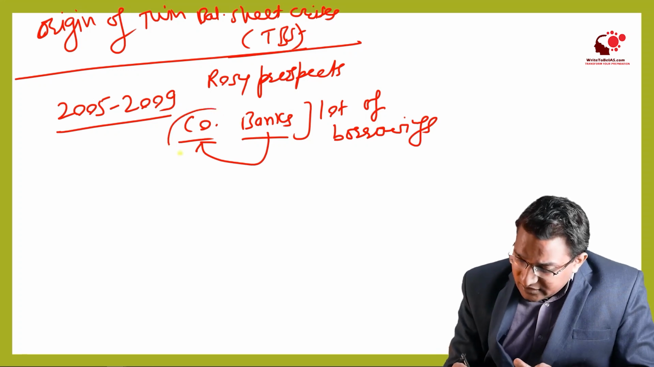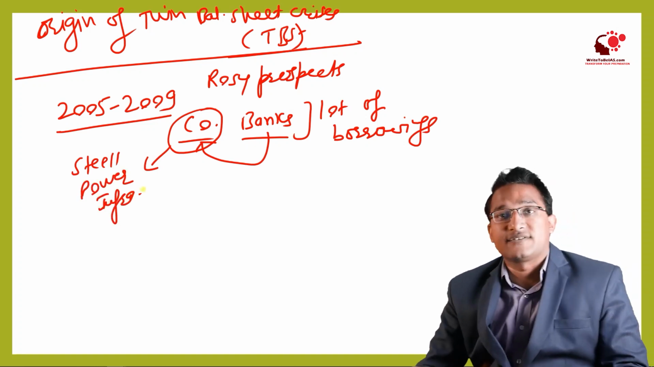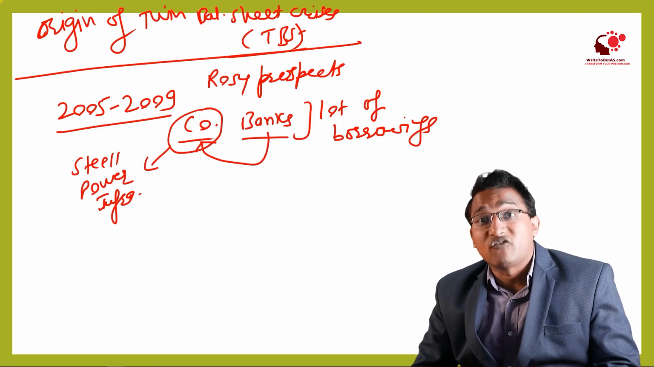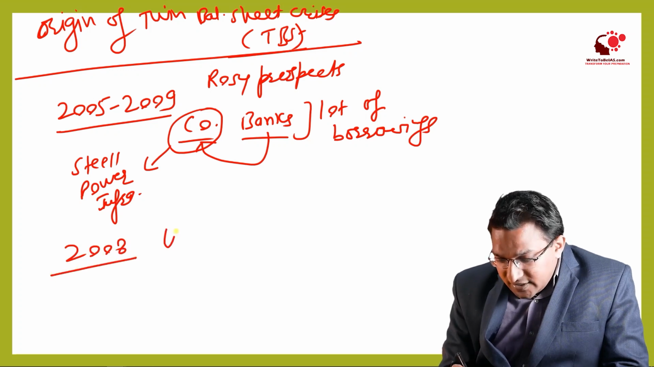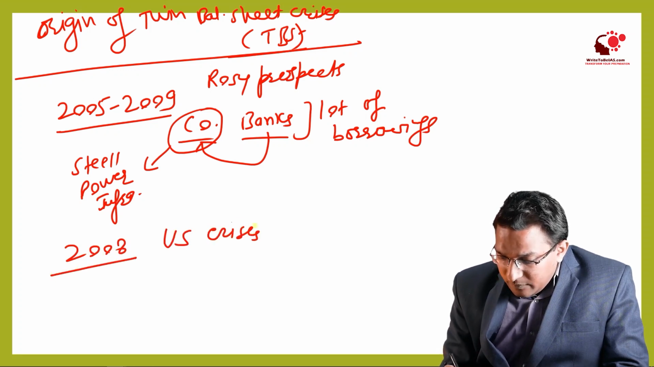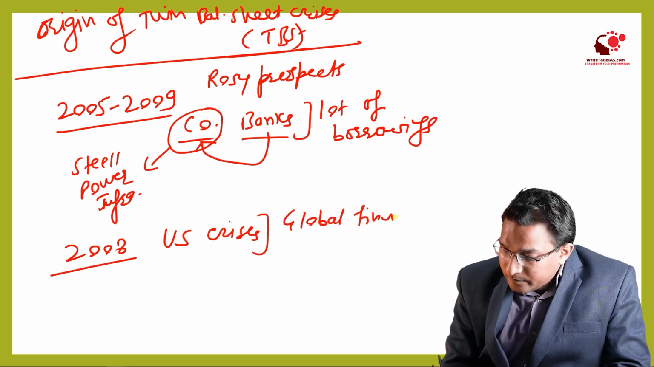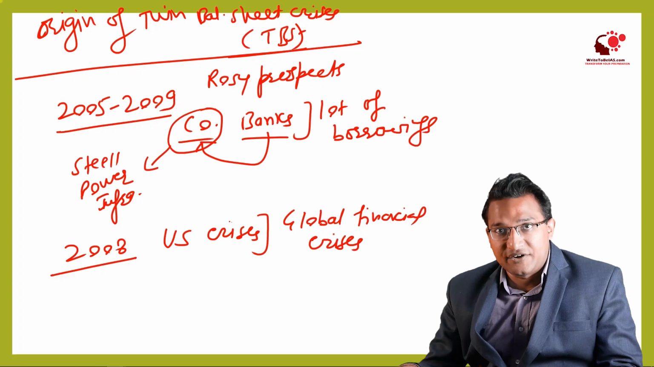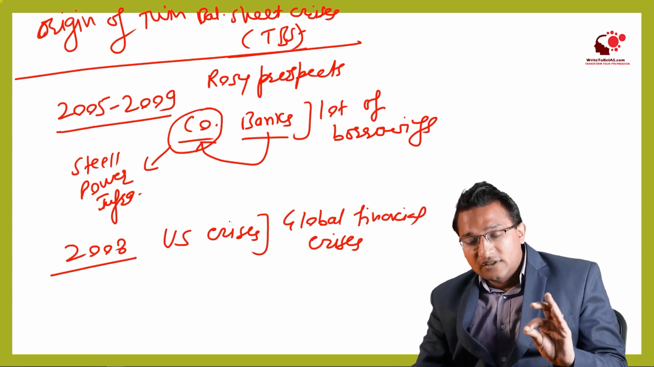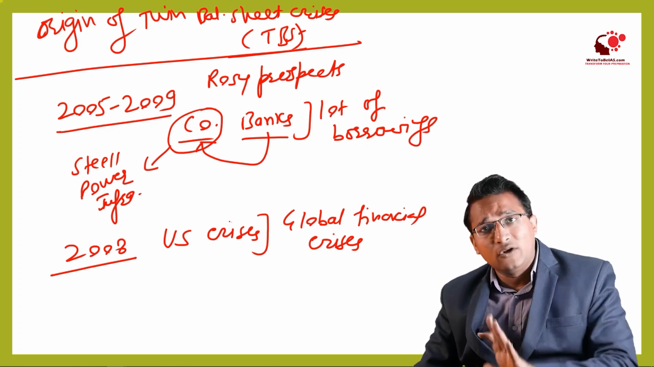And most of these companies were in the steel sector, power sector, and other infrastructure sectors. So these companies took lots of loans. But in 2008, the USA crisis happened, and because of this crisis, the global financial crisis started. And this global financial crisis had an impact over the entire world, including India.